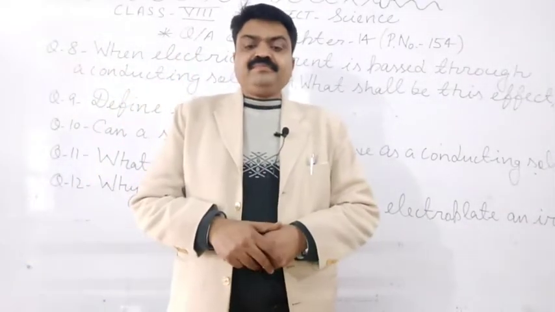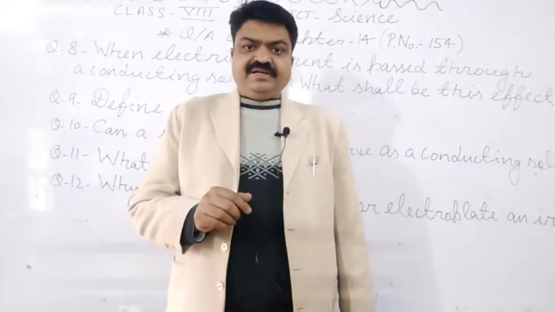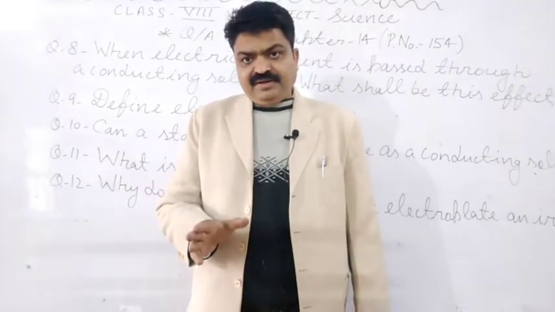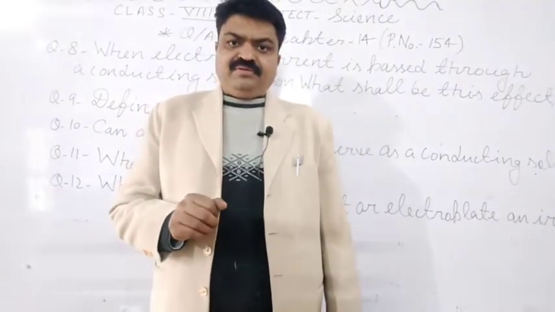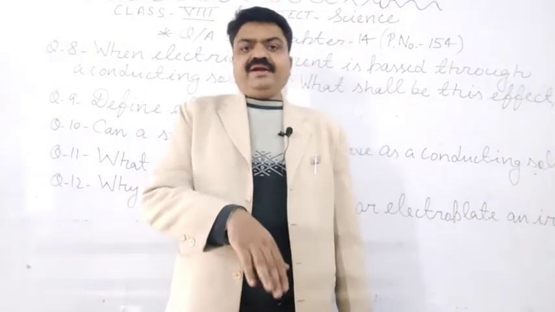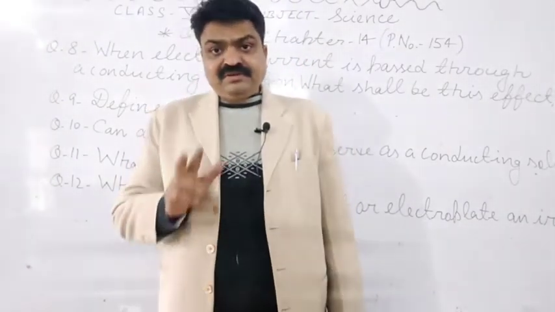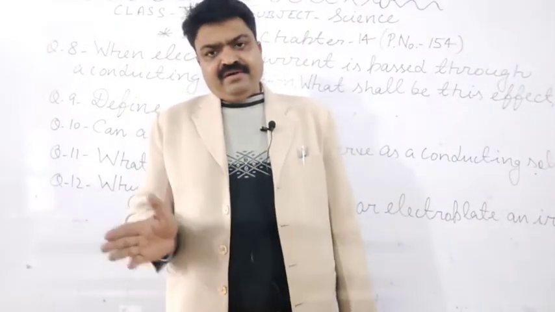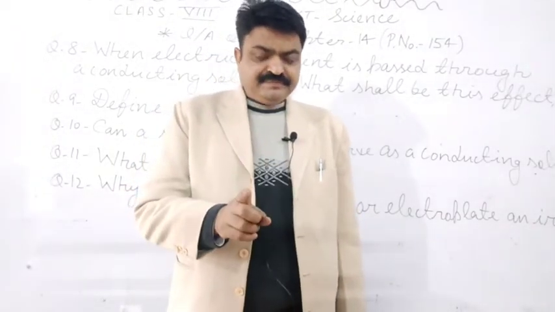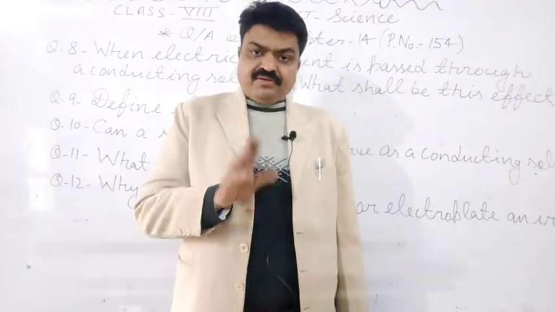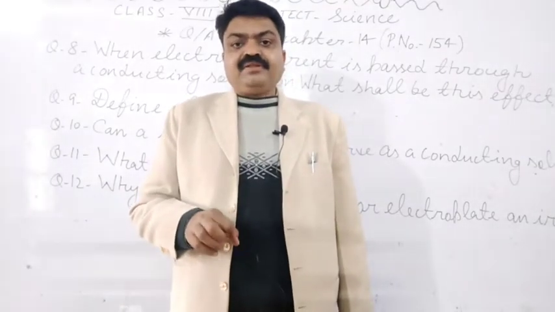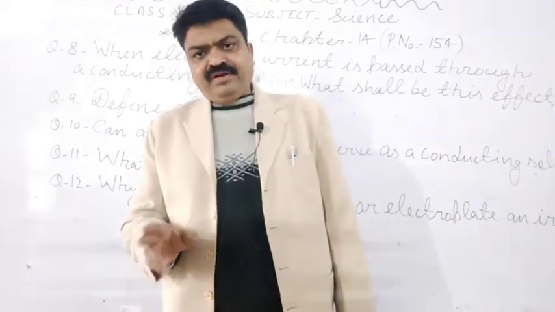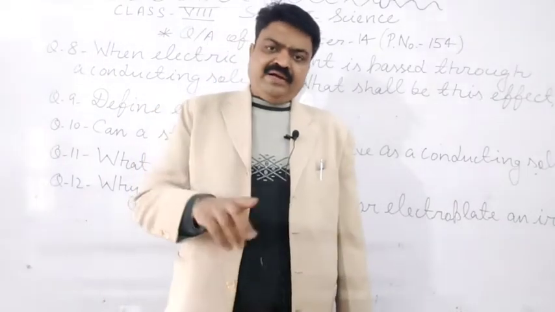You will write: the metallic rods that are attached with the positive and the negative terminal of the battery are known as electrodes. There are two types of electrodes: first is cathode, second is anode. Again I am repeating, the electrodes are the metallic rods that are used to pass the current inside the solution. There are two types of electrodes, cathode and anode.